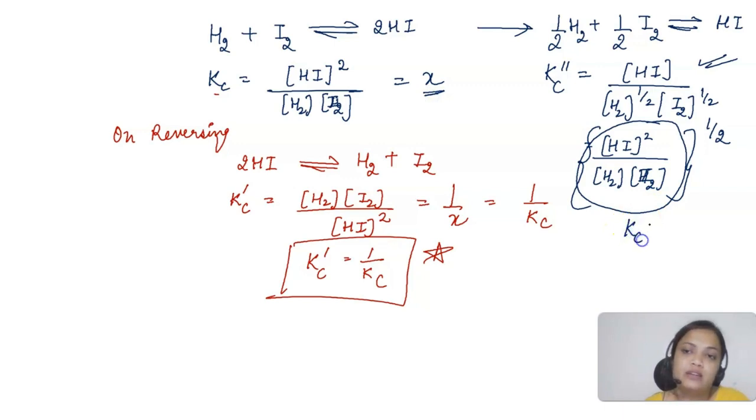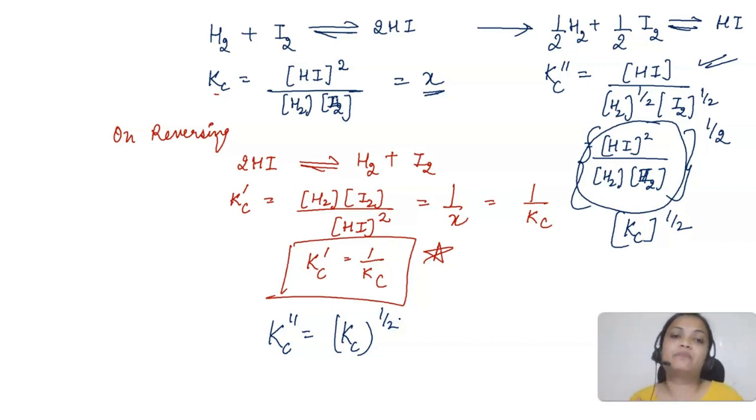So Kc raised to the power half. So Kc double dash, what did we learn from here? Kc raised to the power half means the number with which I multiplied the chemical equation has gone into the exponent, okay.